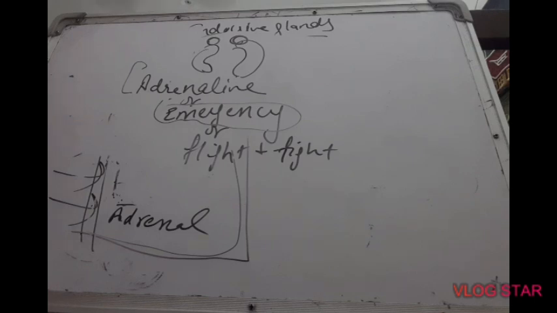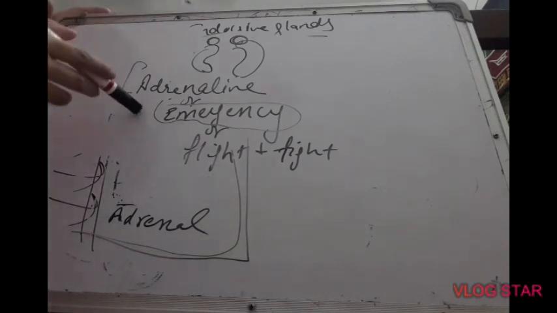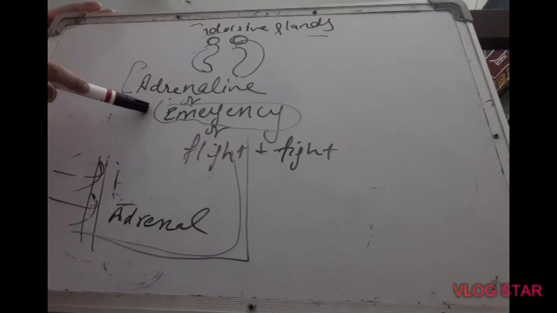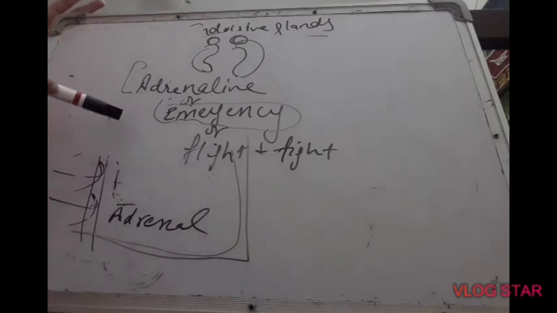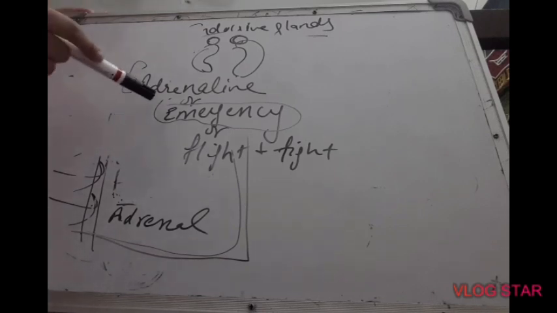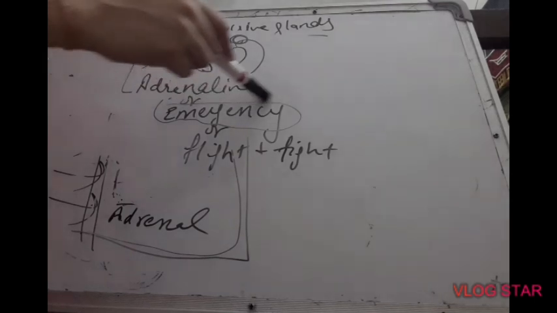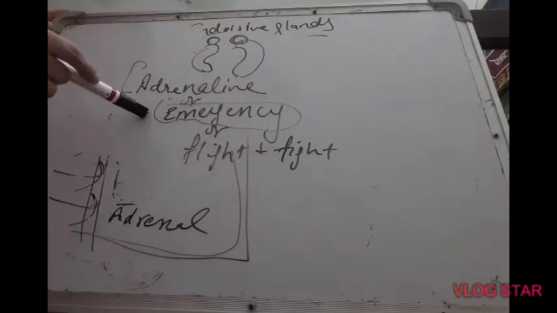What can be the emergency situations? Like you are under depression, you are so elated, meaning you are so happy, you are so worried about something, you are afraid of something. In all these situations, you are running, you are doing any exercise. In all these situations, the adrenal gland releases adrenaline hormone. Why is adrenaline hormone released in emergencies only?